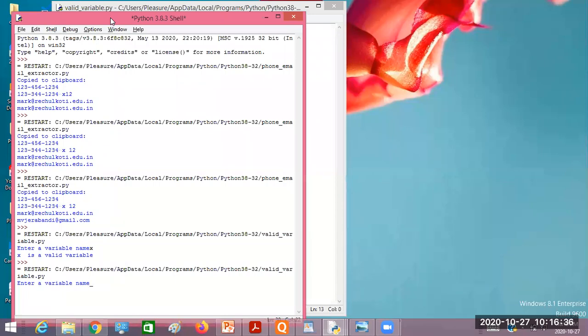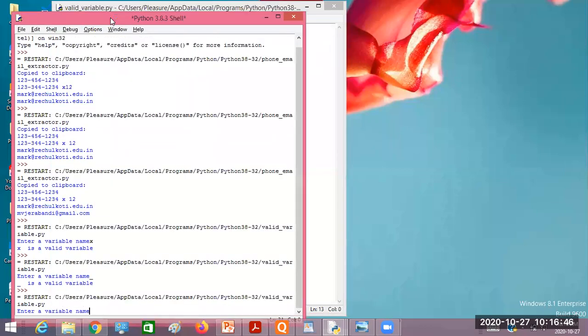Now if I just type underscore, then also it's a valid variable because it's single character length and the first character is an underscore. Then let us see here. I'll take capital A, then small a, then underscore, then BE123. A underscore BE123. This is the name I gave for the variable. Is it valid or invalid?